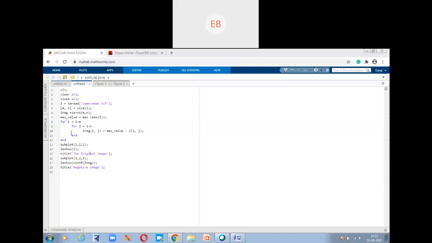Then we use the for command. So what is this for loop? For I equals to 1 to m. So what it will do, since a digital image is in the form of a matrix, right?